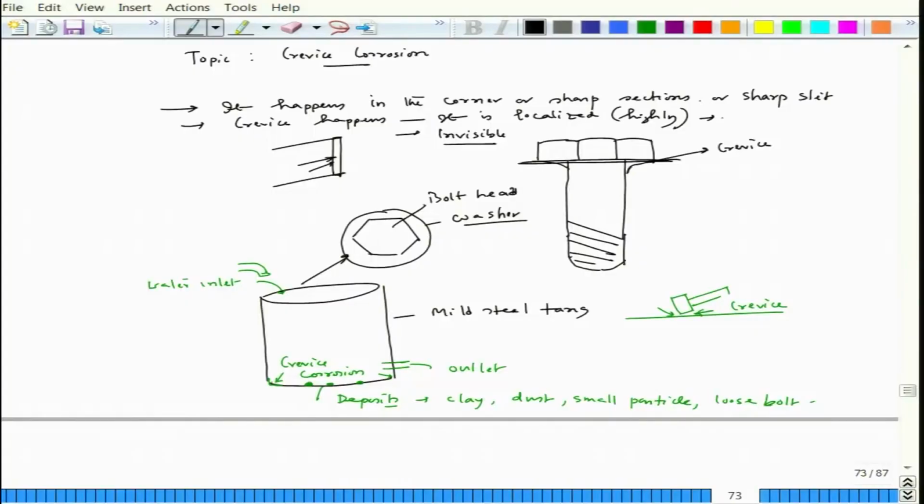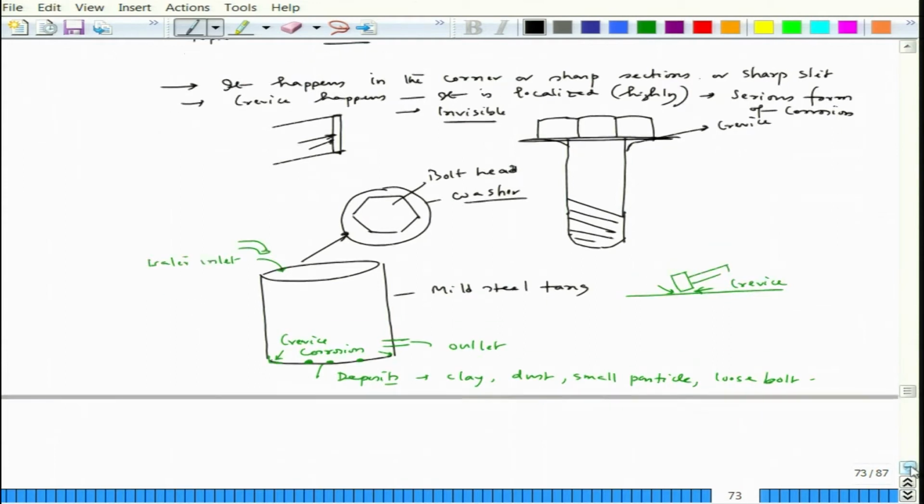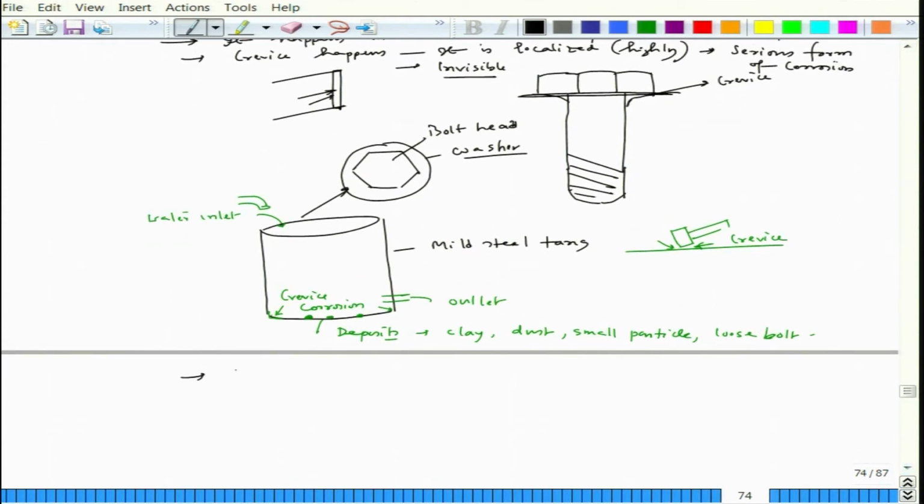So, this is a very, very serious form of corrosion. And interestingly, this type of corrosion happens much more in a localized manner in the case of passivating metals or alloys.